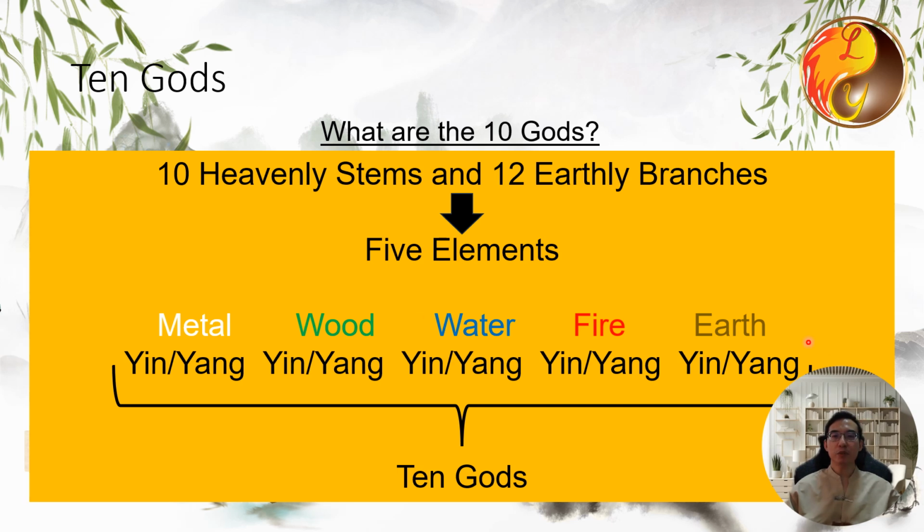The relationship between the day master, representing oneself, and the other 7 stems and branches generates 10 different relationships known as the 10 gods. These 10 gods reflect how external energies influence an individual's life and personality. Understanding these relationships allows us to gain deeper insights into our strengths, challenges, and life paths.